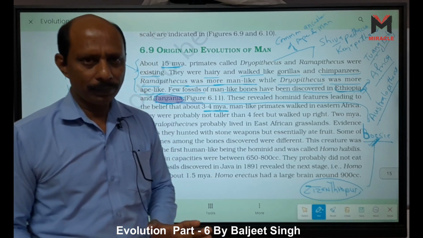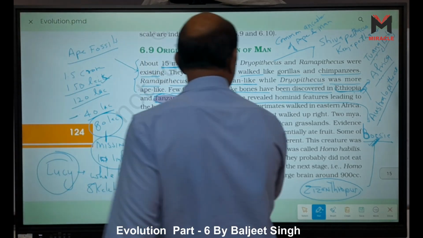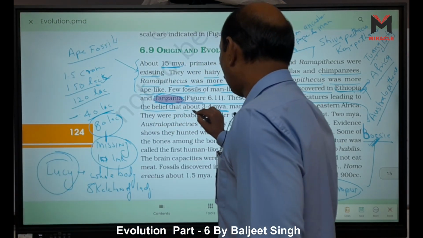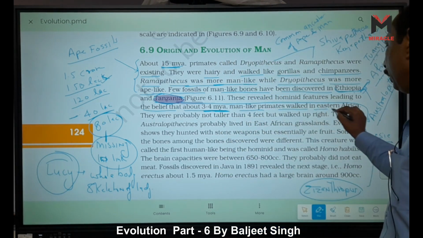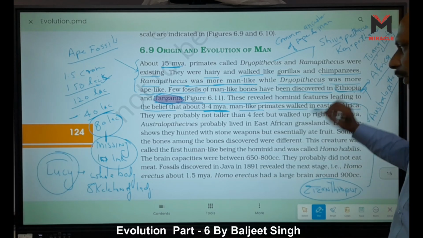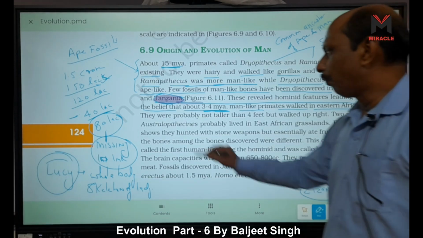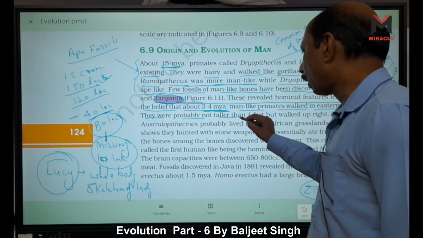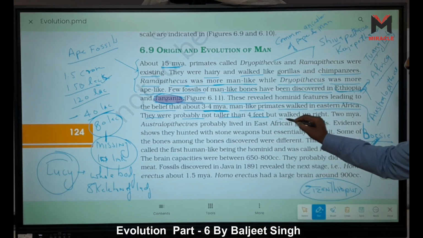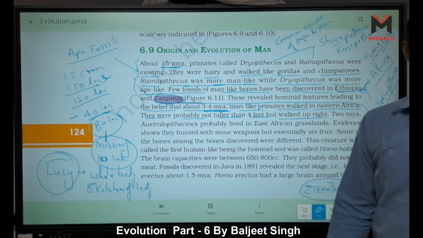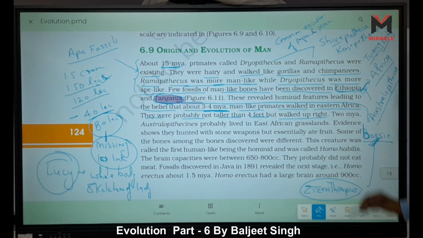Do you understand? It is believed that about 3 to 4 million years ago, man-like primates walked in eastern Africa, in this place. They were probably not taller than 4 feet, very small, but walked upright like humans, means bipedal.